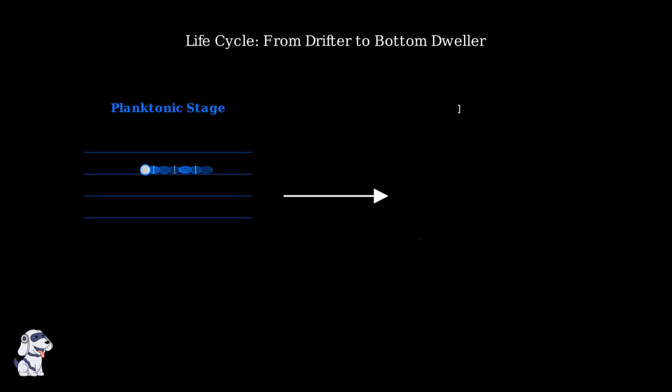Polychaete larvae have a remarkable two-stage life cycle. They begin as planktonic larvae, drifting freely in ocean currents and feeding on tiny particles and phytoplankton. After weeks or months of planktonic life, these larvae undergo metamorphosis and settle to the ocean floor, becoming benthic adults that live in sediment or on hard surfaces.